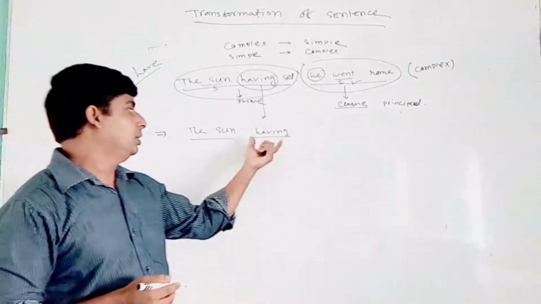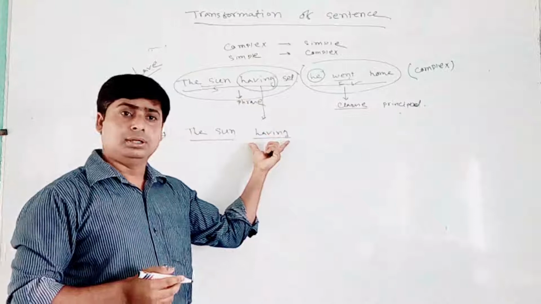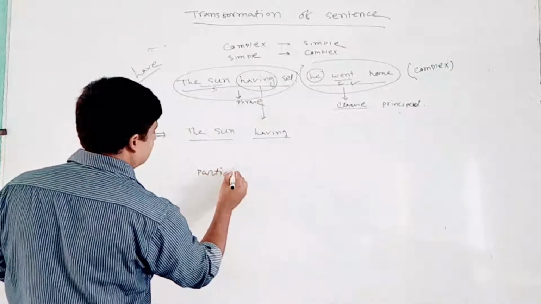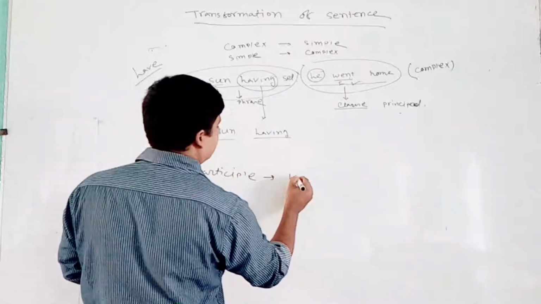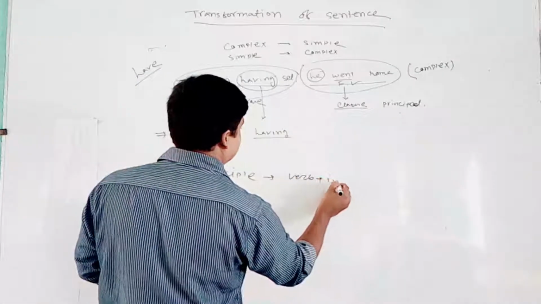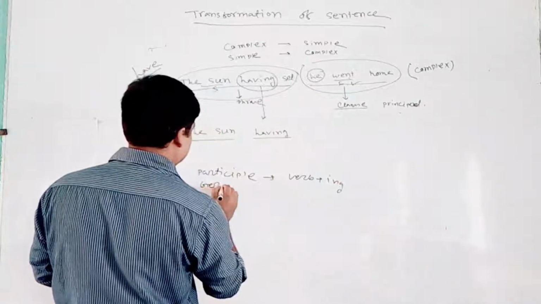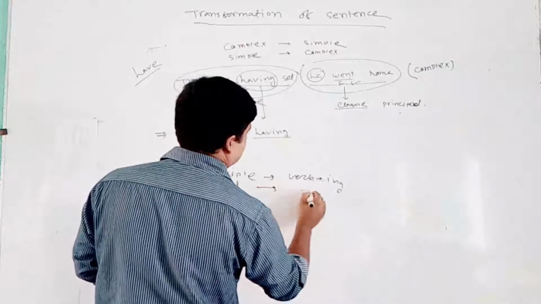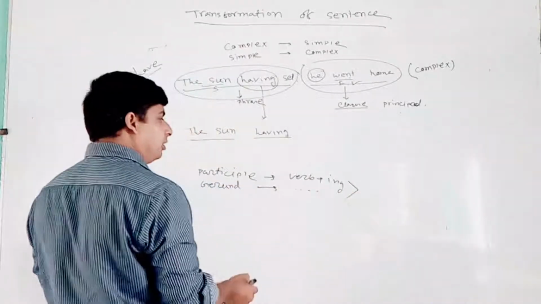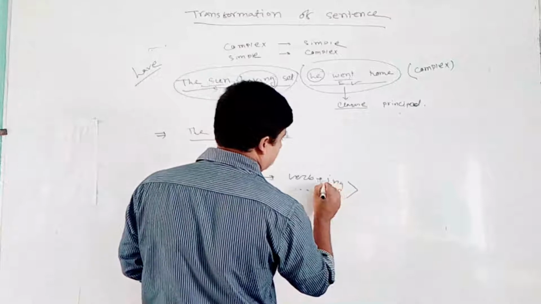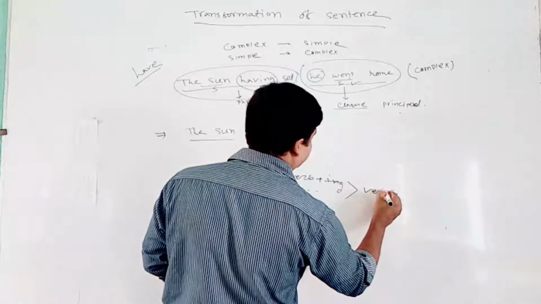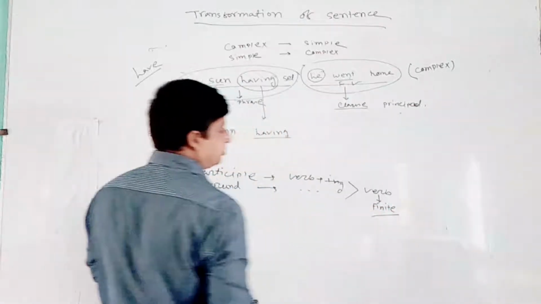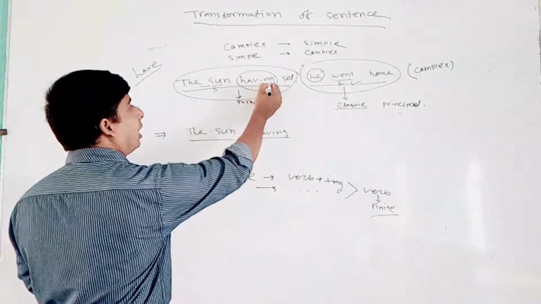So wherever you find "ing", that means whenever you find a gerund or participle, it means verb plus ing. To make a finite verb, it is easy: omit the ing and keep only the verb. It will be a finite verb. So here I found "having".